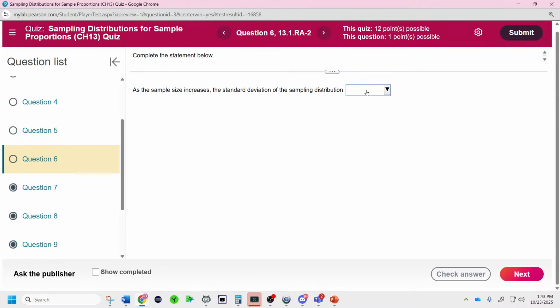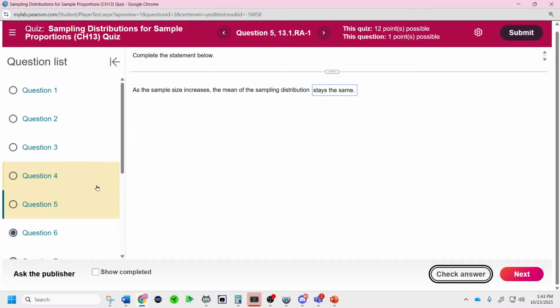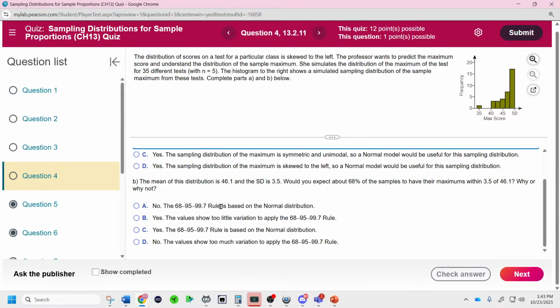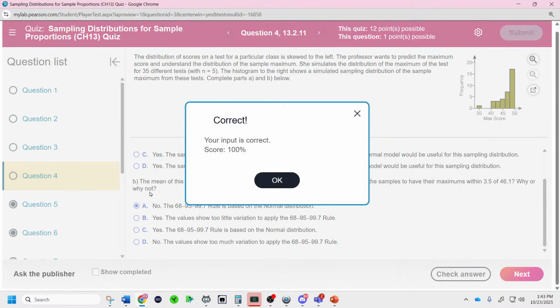As the sample size increases, the standard deviation of the sample distribution gets smaller. The mean stays the same. Oh my gosh. Well, I can destroy this one really quick right here. That's not normal, so you can't use it because it's skewed to the left. It's not normal, so it's based on the normal curve. There you go.